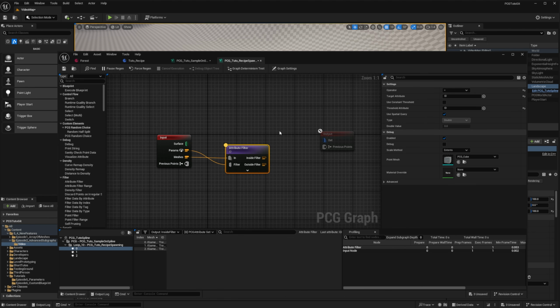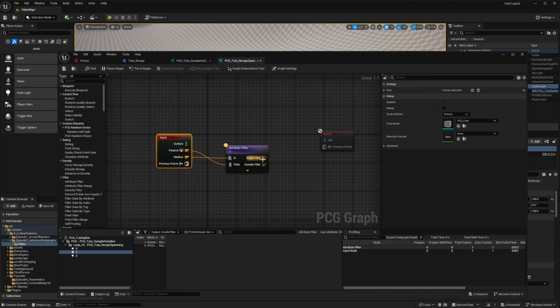And so if I go outside, at the end, you can see that inside the filter, I have all my trees. And outside the filter, I have the rest that I don't want to use. And so if I go to my next iteration with the rock, you can see that inside my filter, I have the rock. And outside my filter, I have the tree and the grass. And same thing for the grass. Inside we have the grass. And outside we have the trees and rocks.